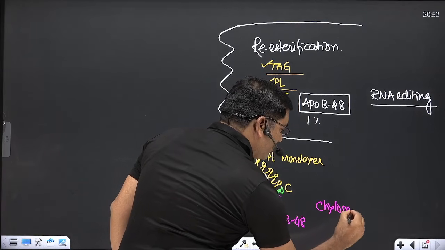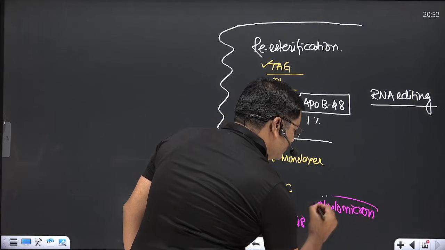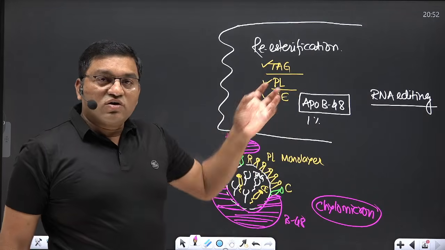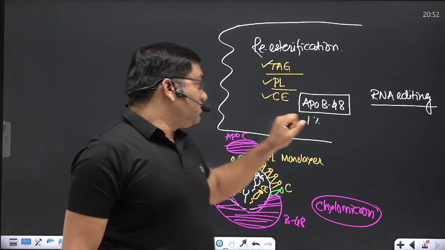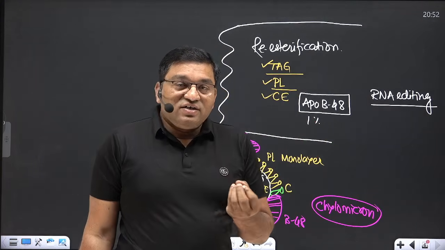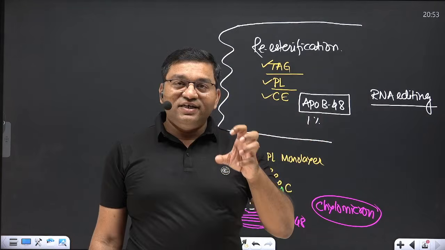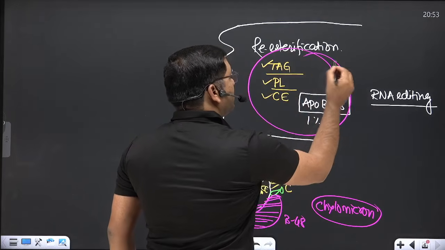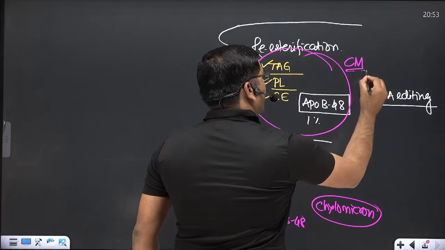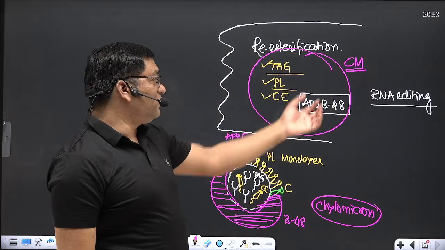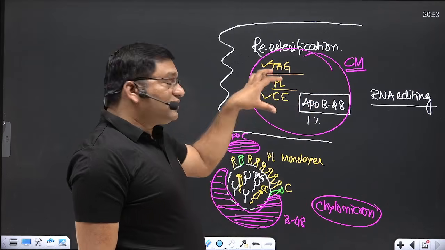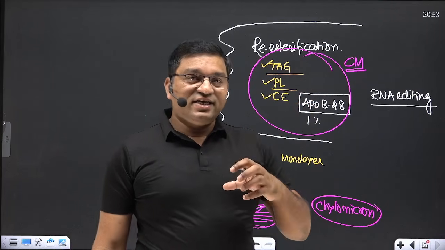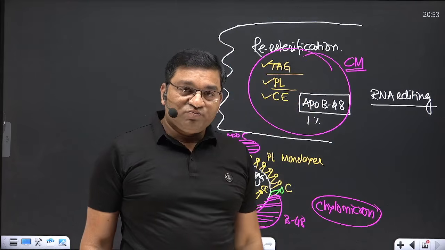What is the role of chylomicron? When re-esterification occurs in the intestinal cell, there is synthesis of lipids, and these lipids along with the protein in the intestine will form the chylomicron. Along with this, the fat soluble vitamins A, D, E, K are taken into the chylomicron.